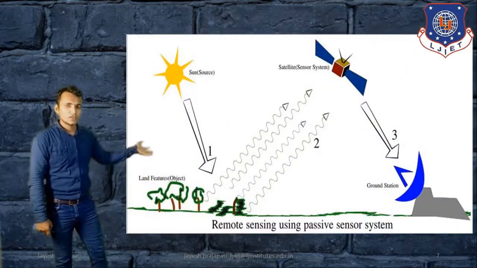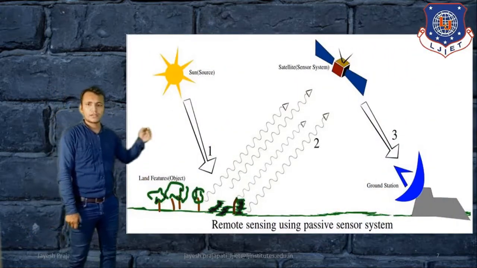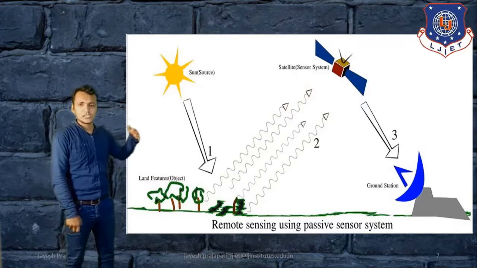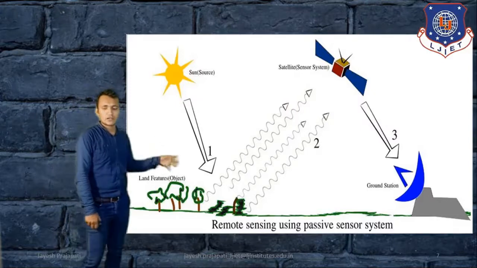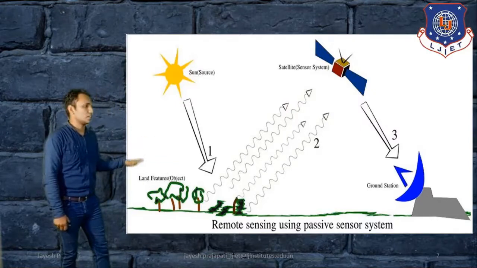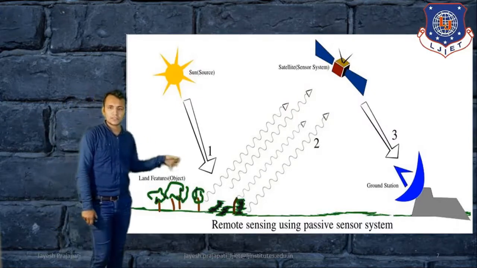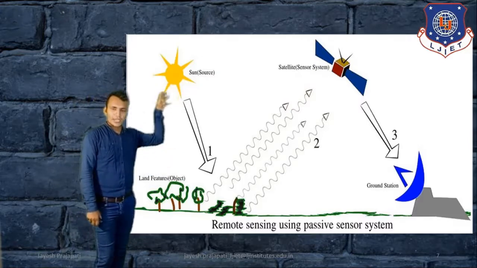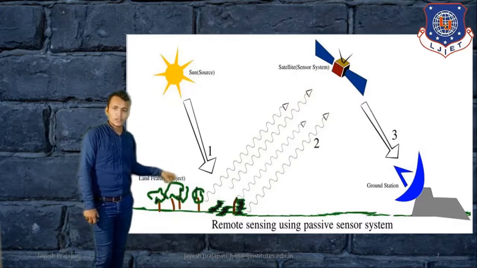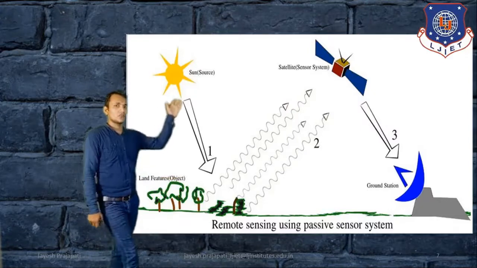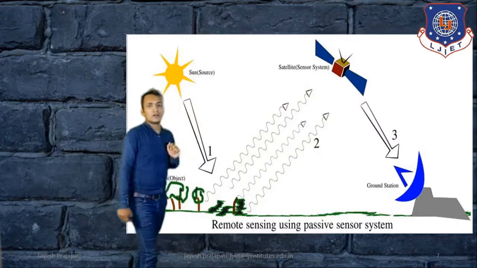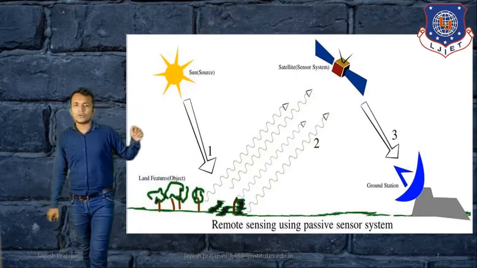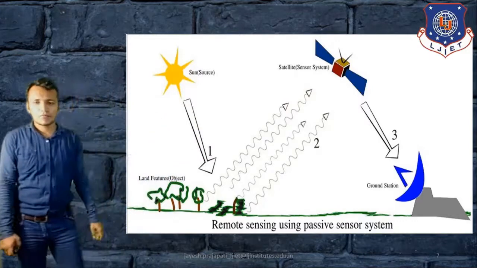Here we can use one figure that can easily compare the difference between a passive sensor and an active sensor. Here you can see the passive sensor system. Sunlight acts on the crop, and the reflection is given to the remote sensor, and it sends the information to the stations. In this way, remote sensing works.